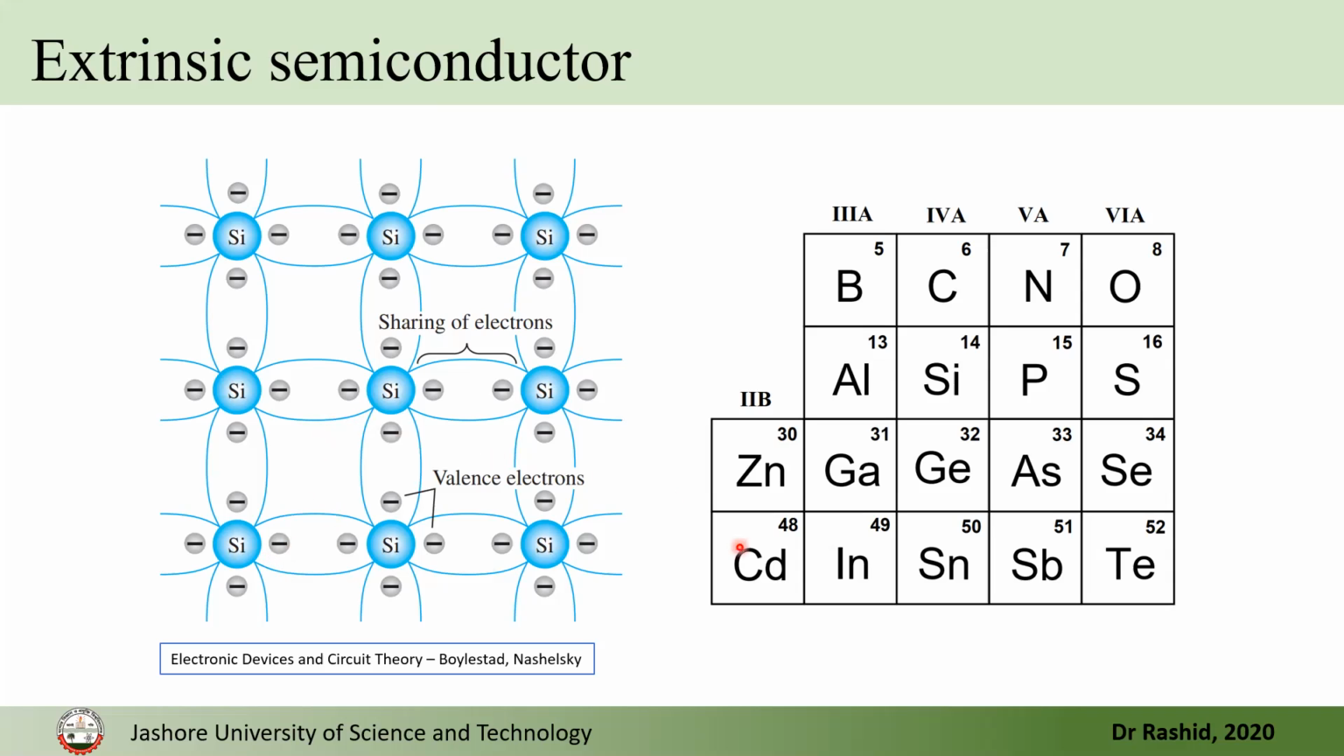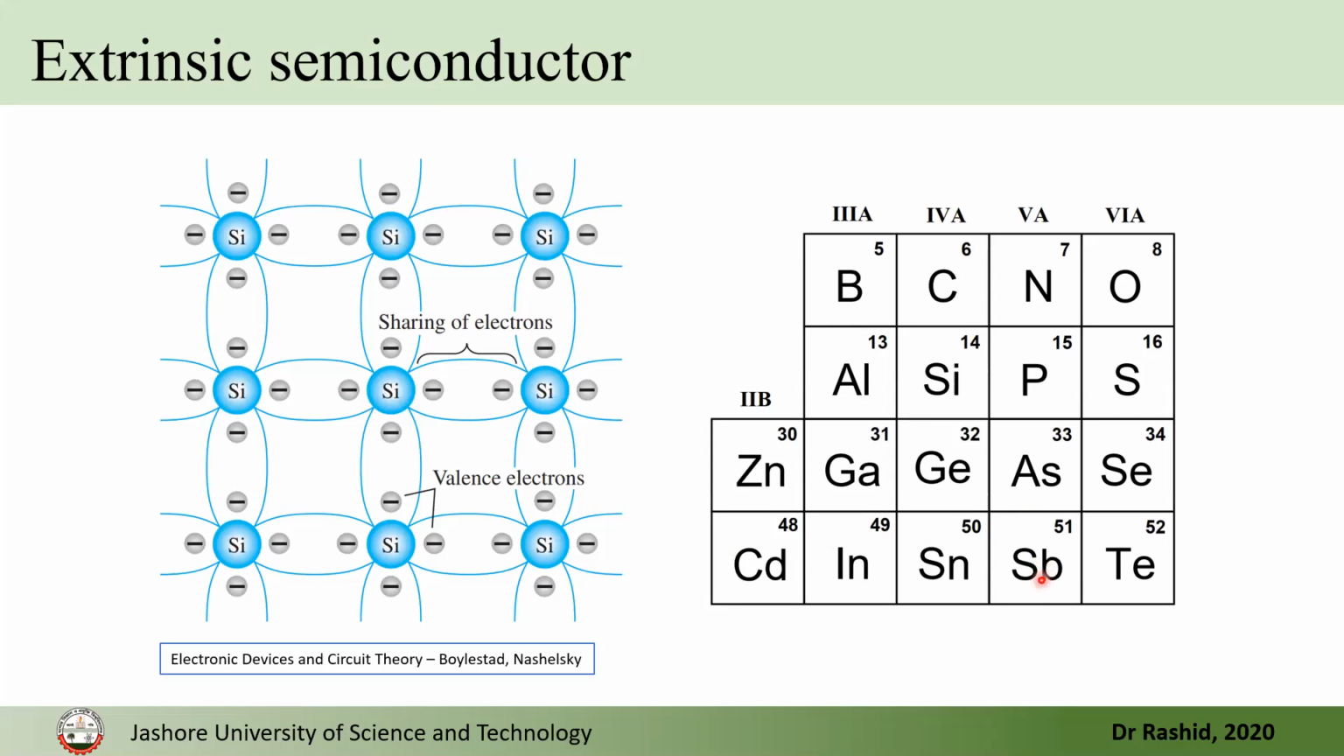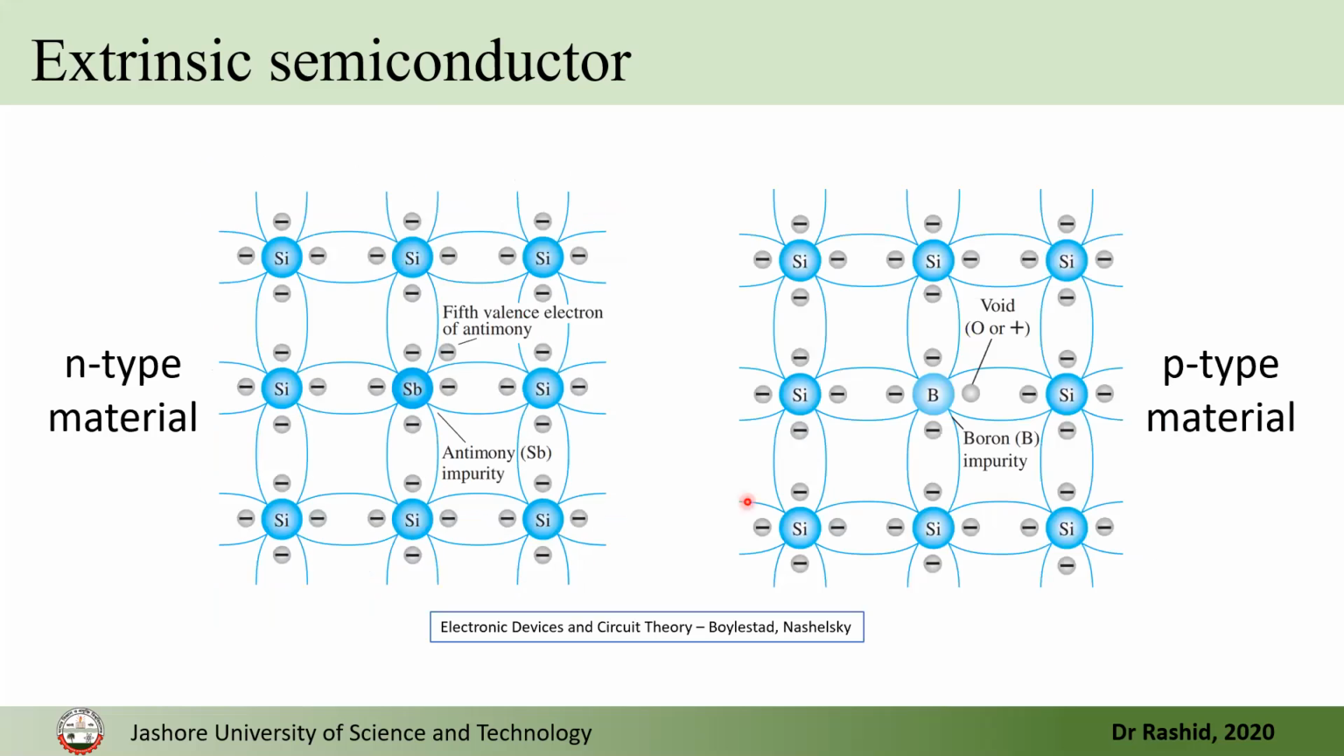But the conductivity can be increased. Silicon is in group 4. But if we dope or replace silicon with a group 3 element or group 5 element, then there will be a change in conductivity. Say if we replace or dope with a group 5 element, for example antimony, which is a group 5 element, it has 5 electrons. Now we will have an extra electron to move.